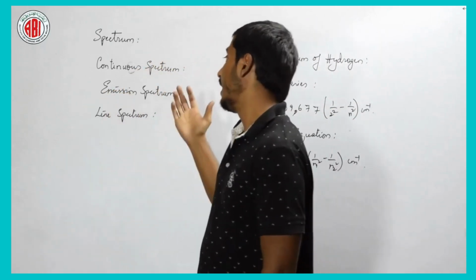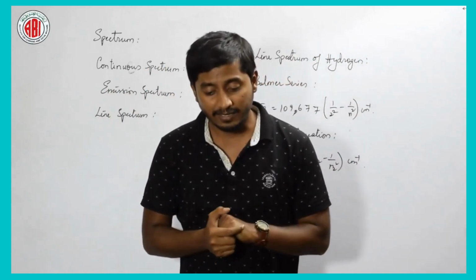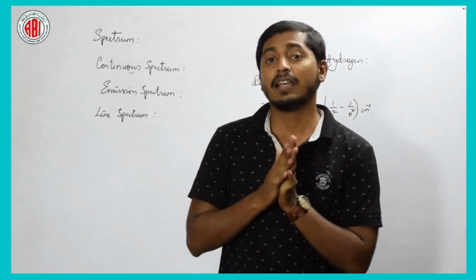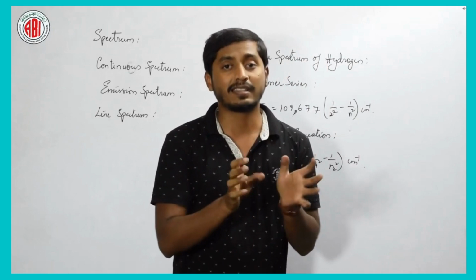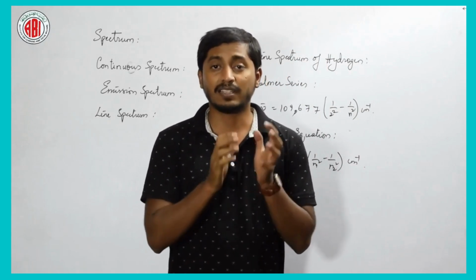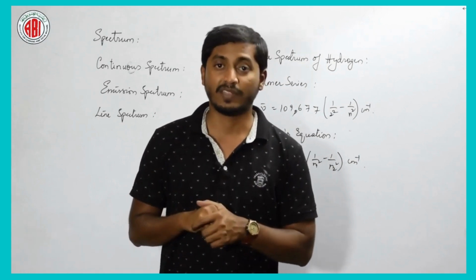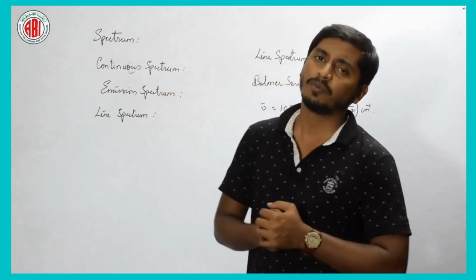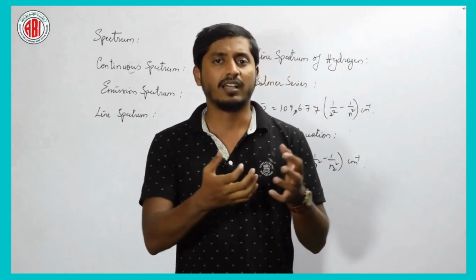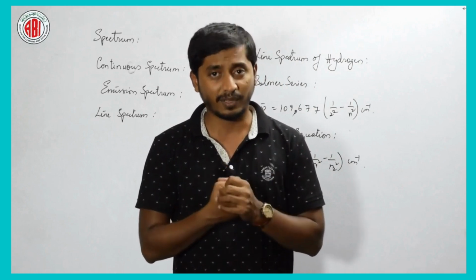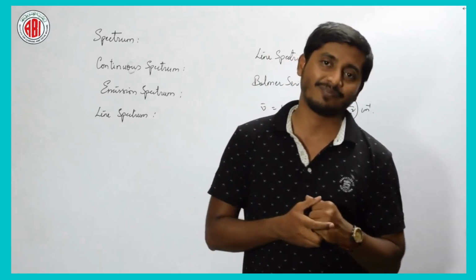And the next is the emission spectrum. What is an emission spectrum? What is an absorption spectrum? An emission spectrum is the set of frequencies when an electron emits energy, which means the frequencies in which the electron releases the energy. What about absorption? Whenever the electron or some particle accepts or absorbs some energy, that particular set of frequencies of energies is called an absorption spectrum, isn't it?